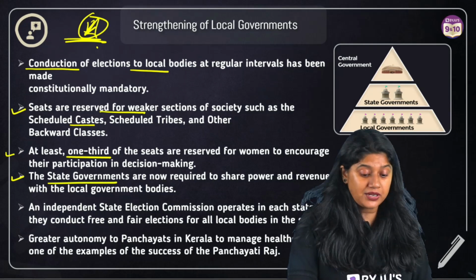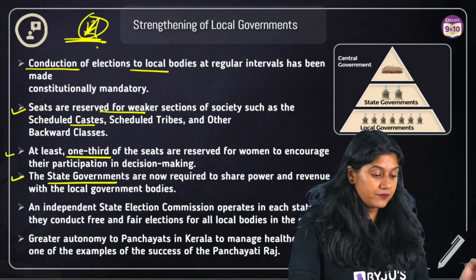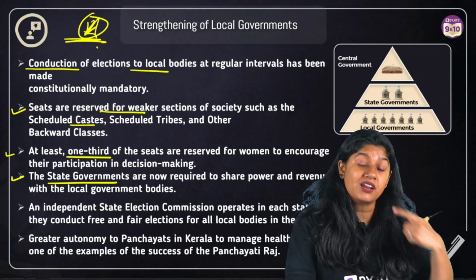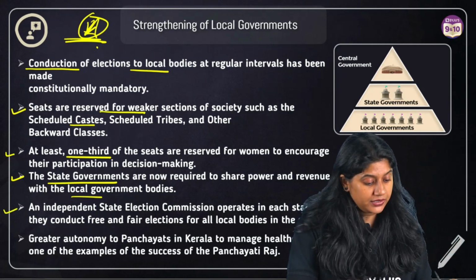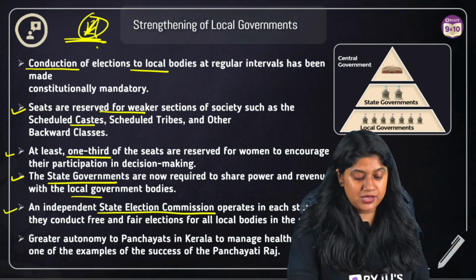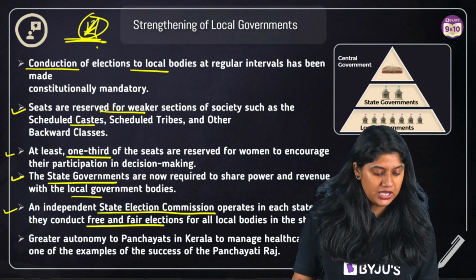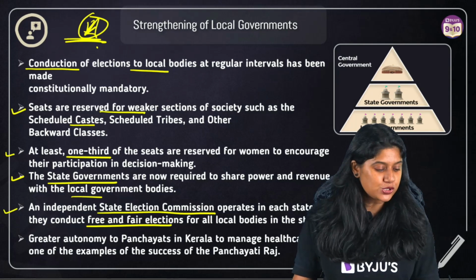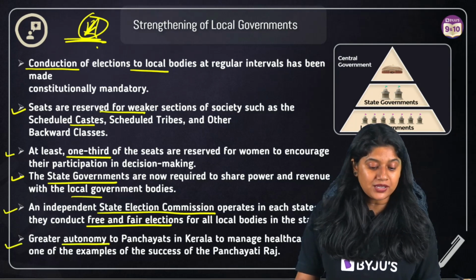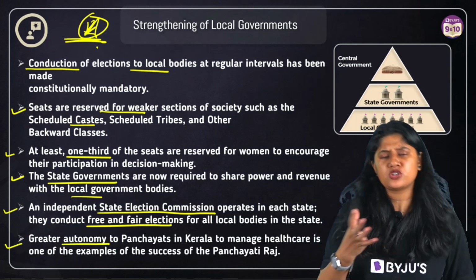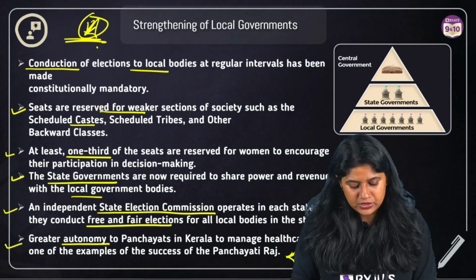The state governments are now required to share power and revenue with the local government. An independent State Election Commission operates in each state to conduct free and fair elections in the local bodies also. And the panchayats help in maintaining lots of things. We have the example of the Kerala state.